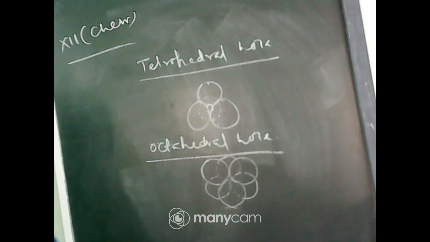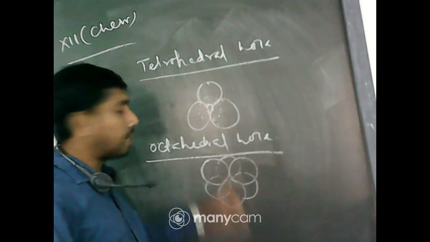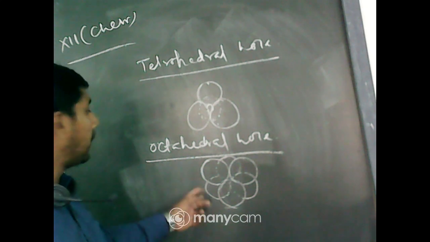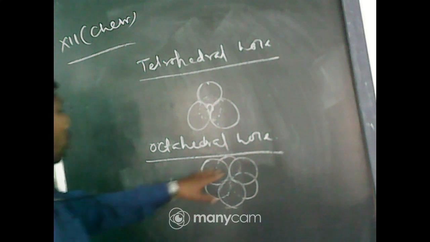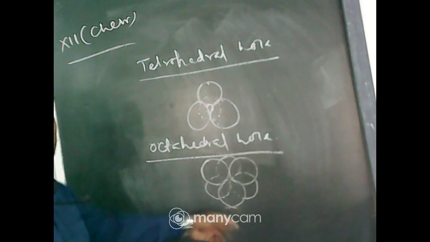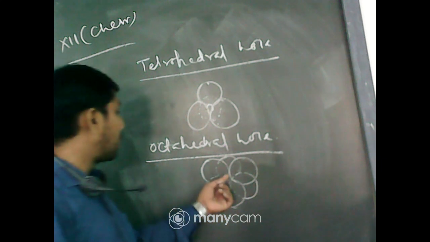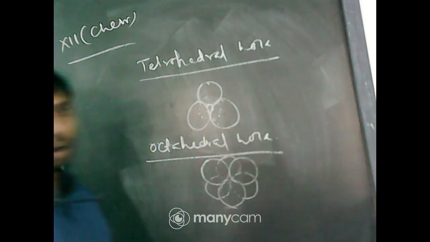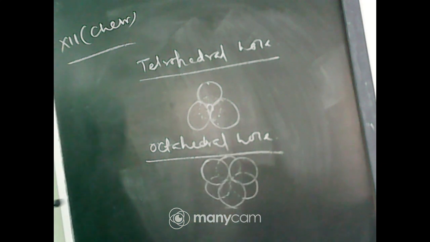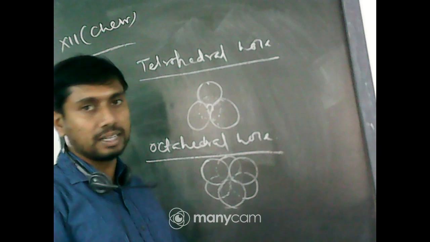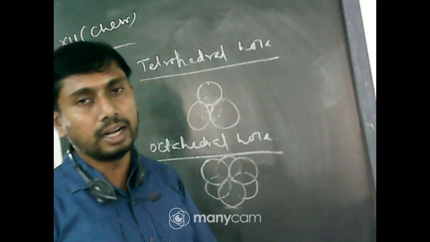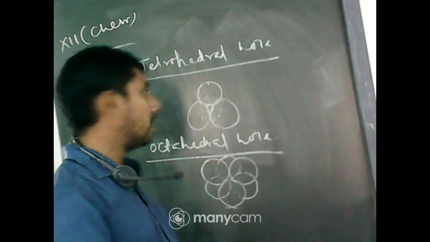This hole remains after the second layer. It is an AB-AB type of layer. Now this hole remains where the 6 nearest neighbors are there, so it is called the octahedral hole. So, the hole created by the layers where 6 nearest spheres are there is the octahedral hole.